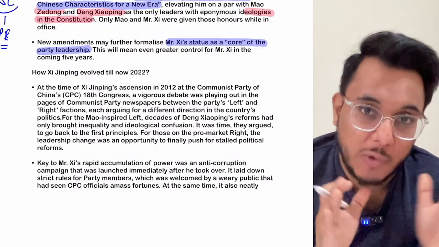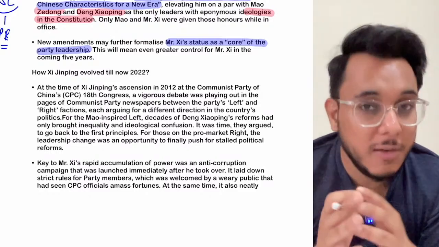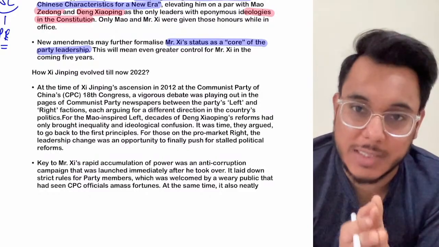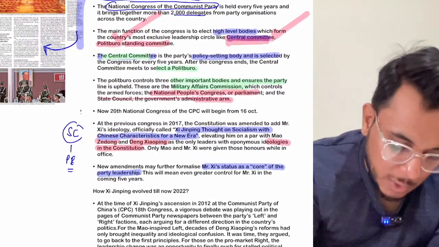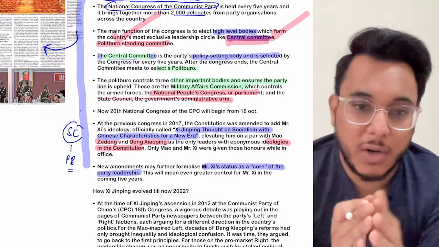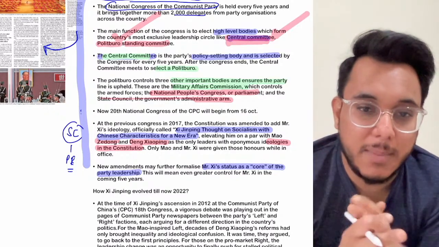So, up till now, since 2012, Xi Jinping has held two tenures. So the third tenure will also be given approval in this particular session. Now, why is this particular thing important? Is it clear or not? There is one question that has come: sir, how and why is this article important for us?